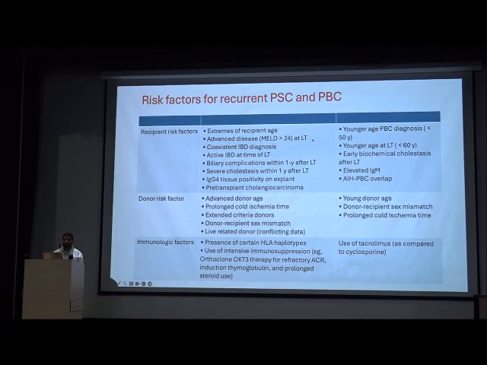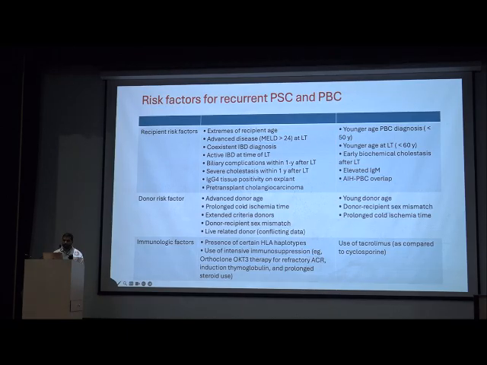So what are the risk factors for recurrent PSC? They can be extremes of recipient age, old age, younger age, advanced disease, MELD more than 24, coexistent IBD diagnosis, active IBD, ulcerative colitis at the time of liver transplant, biliary complication developing within 1 year after liver transplant, severe cholestasis within 1 year, IgG4 tissue positivity on explant, pre-transplant cholangiocarcinoma.